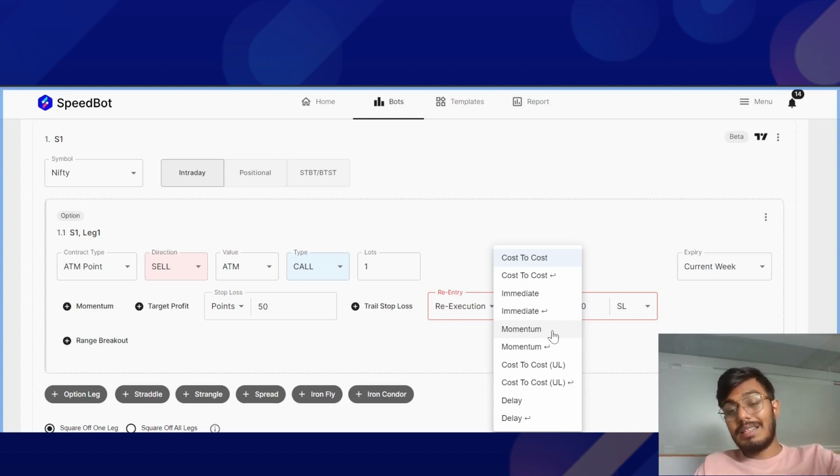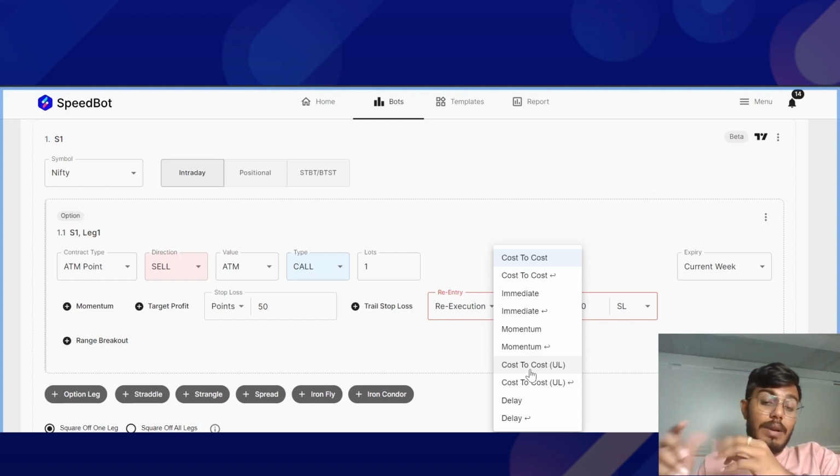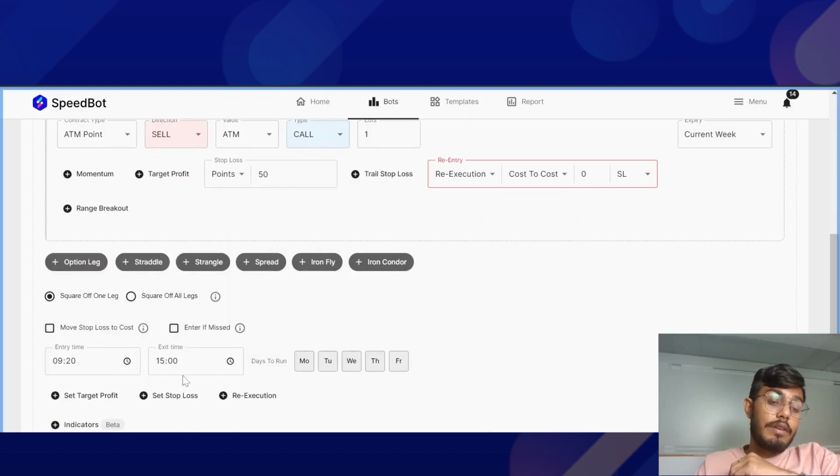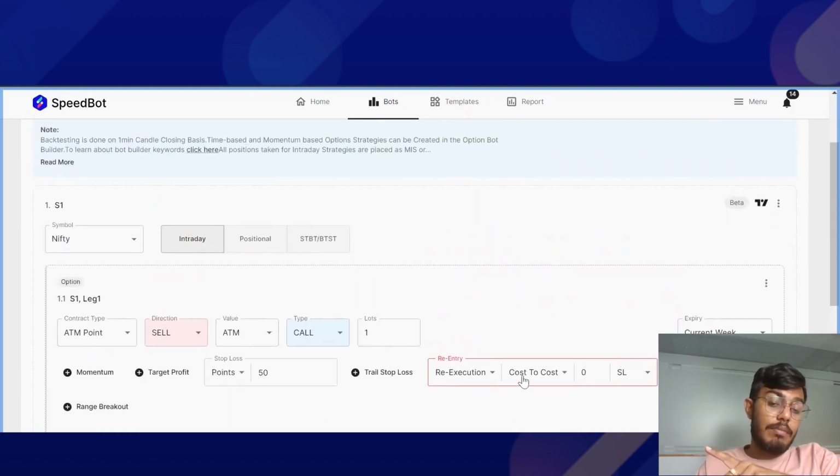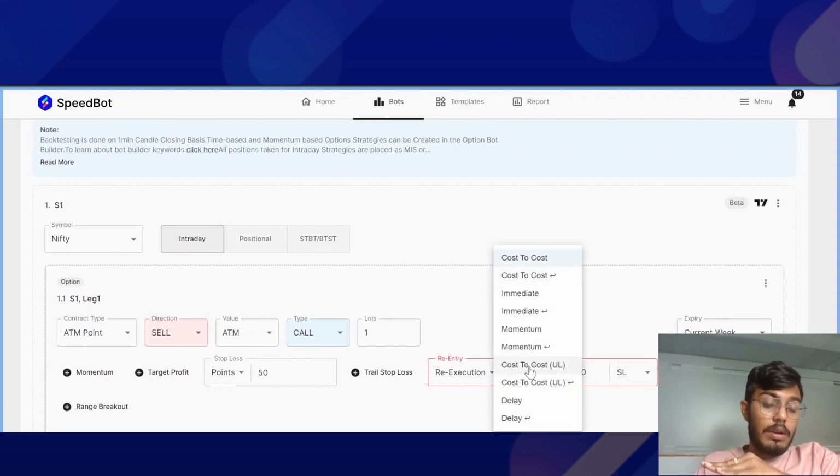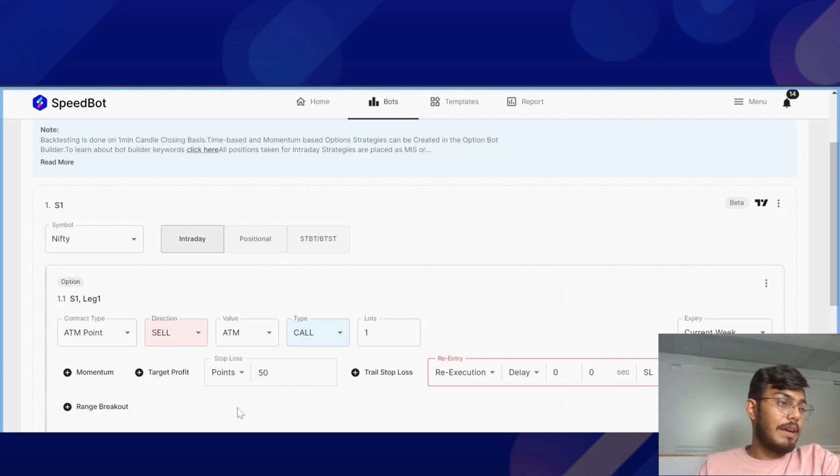Then there is cost to cost underlying: whatever the Nifty symbol price was at the time of our first entry at 920, it will wait for the same Nifty symbol price to come to that level, and then the execution will be done. That is also possible. And like I highlighted, the delay feature is based in seconds, so you can have that as well.